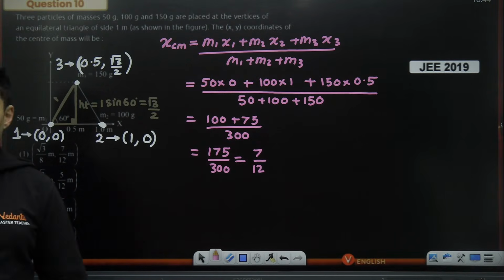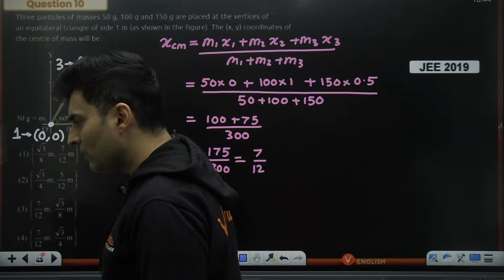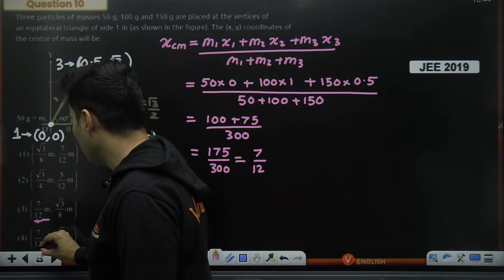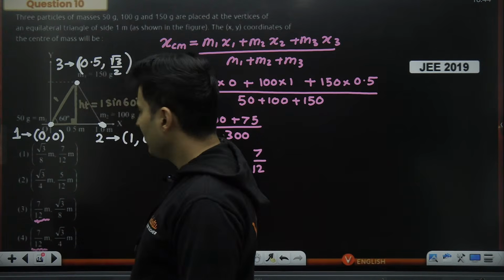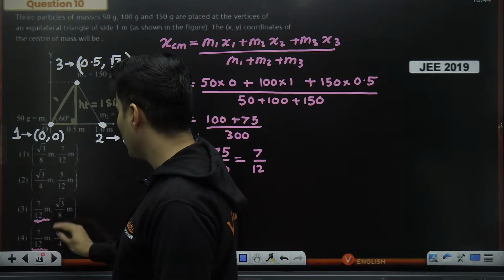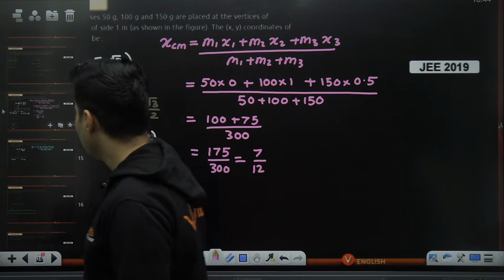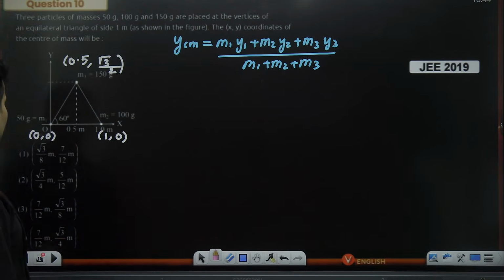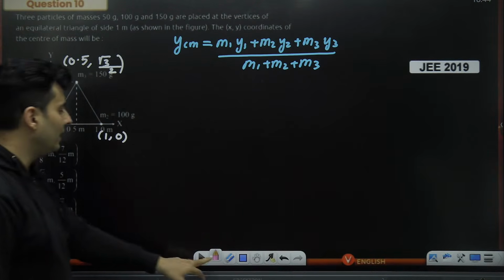Can you see 7 by 12 somewhere in the options? I can already see it. It's there here. X coordinate. Don't look at the y coordinate. Just look at the x coordinate. It is either this or this. Okay. So either it is the 3rd option or it is the 4th option. Is that clear? Okay. Now, once that is done, we'll find out the y coordinate.